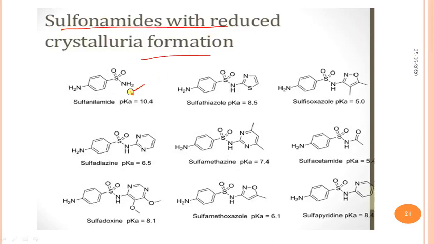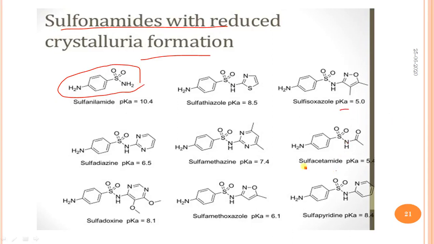Sulfonamides with reduced crystalluria formation: these derivatives of sulfonamides reduce the crystalluria formation. They are sulfanilamide, sulfathiazole, sulfisoxazole. Its pKa is 5.